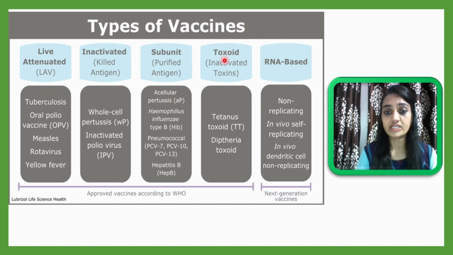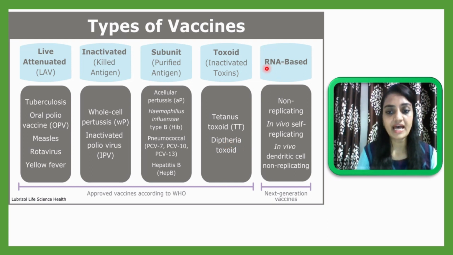Then toxoid, that is inactivated toxins. This is not an antigen itself. Bacteria sometimes produce some toxins, and those toxins are taken out, not the whole antigen. So the antigen is used passively here, not actively. Toxoids are used as tetanus toxoid, that is the TT vaccine, and diphtheria toxoid in the case of diphtheria disease.